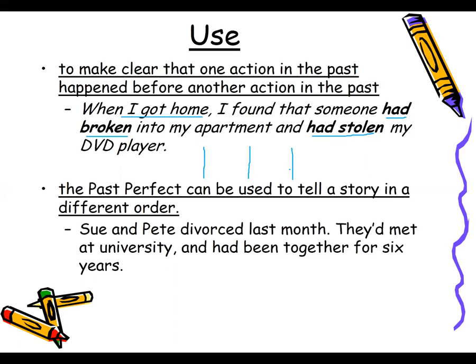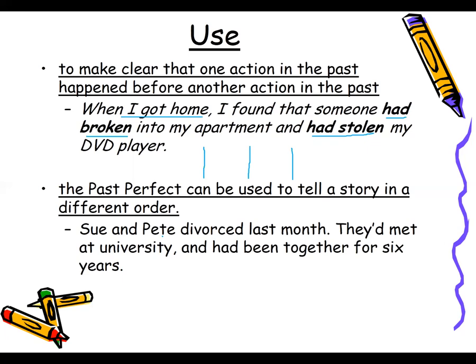The past perfect can be used to tell a story in a different order. Now, for example, in the previous, when I was just telling you about simple past tense, so वो कोई past में एक chronological order में कोई event हुआ है तो आप उसके लिए simple past tense use कर सकते हैं. ठीक है, past में अगर कोई event हुआ. लेकिन if the case is different, if you are not following the chronological order but a different one, then you can use past perfect tense as well.